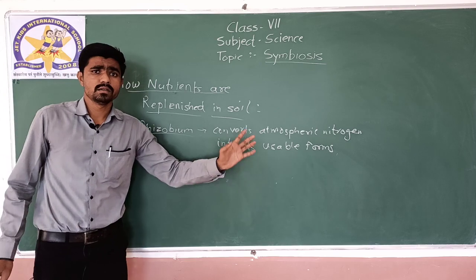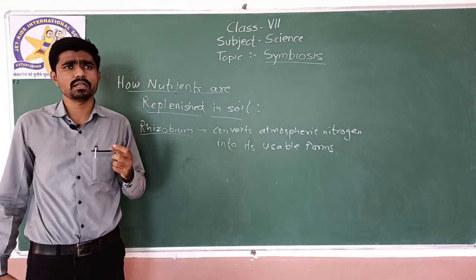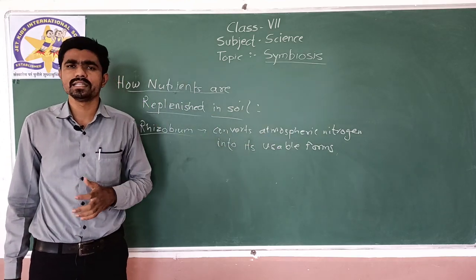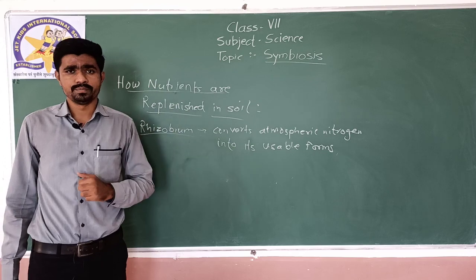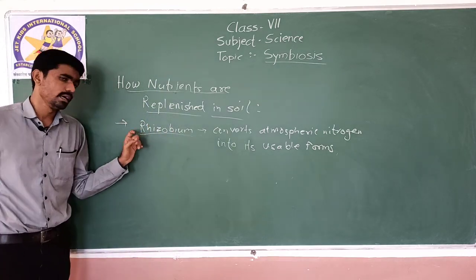Usable form means those forms which can be utilized by plants easily, because plants cannot directly take atmospheric nitrogen through the leaves or etc. There is no mechanism for taking direct nitrogen from the atmosphere, so it needs to be converted.